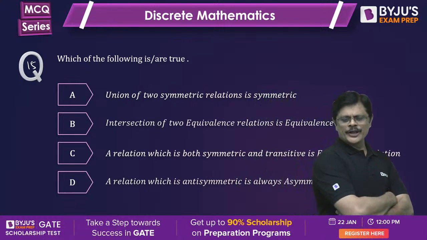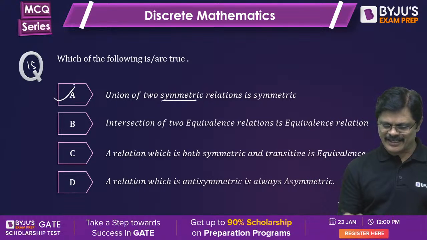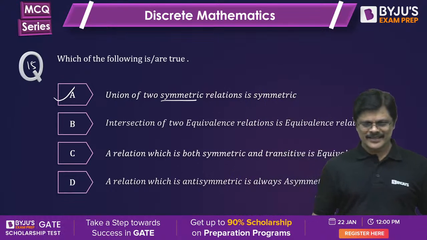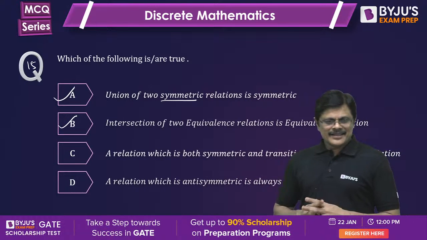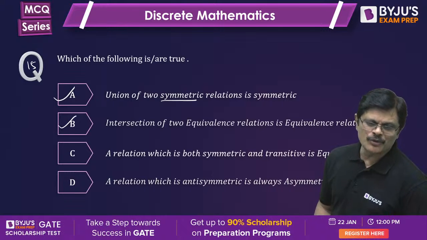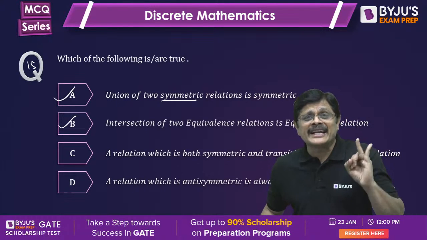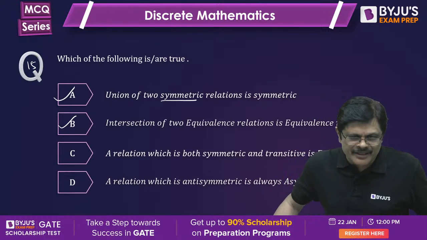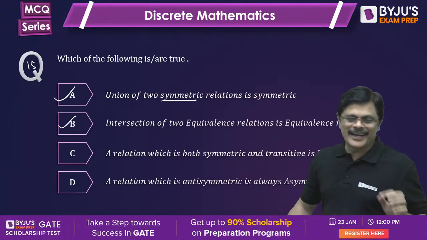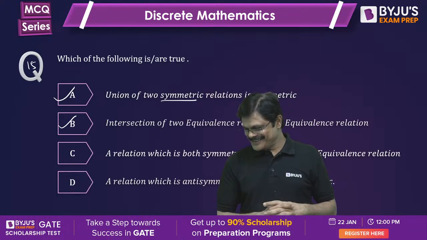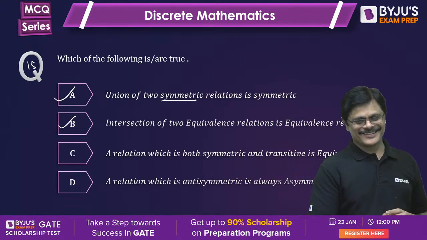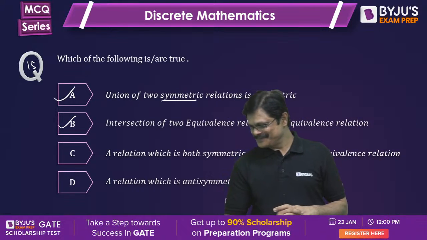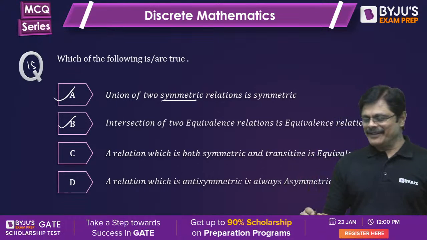Very good. Union of two symmetric relations is symmetric, correct. Intersection of two equivalence relations is equivalence. Only asymmetric, antisymmetric and transitive are not closed under union. Remaining all are closed under union. Lalit Babu, I gave this particular table.